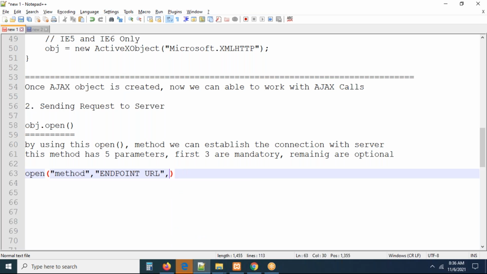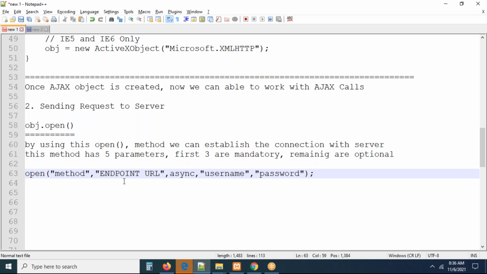We will talk about it in a minute. Next is the username, and next is the password. Sometimes Ajax calls should be authenticated. If you want them to authenticate, you have to pass the username and password.